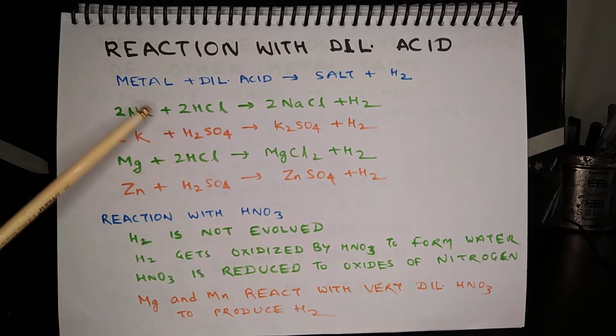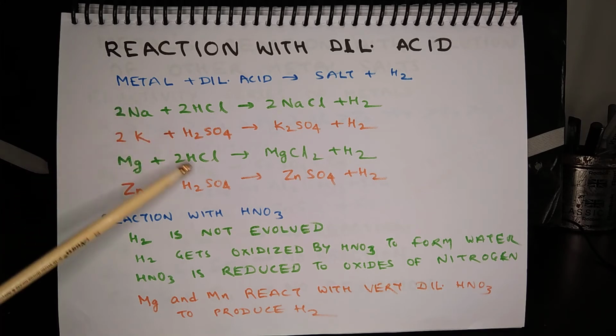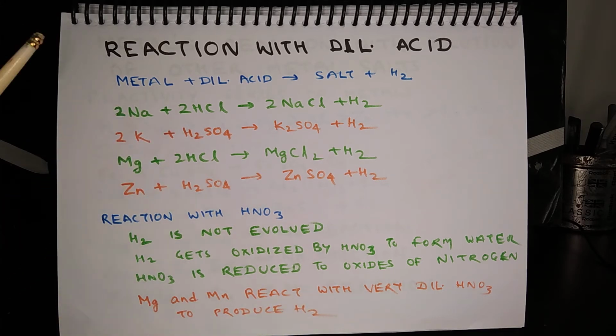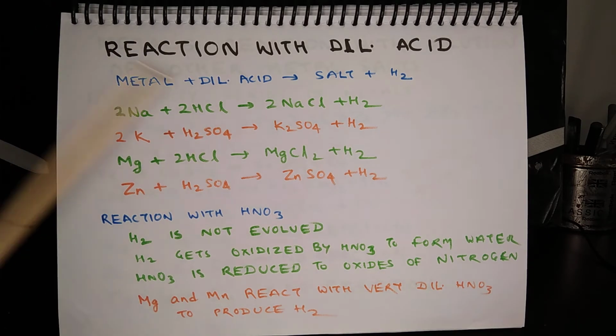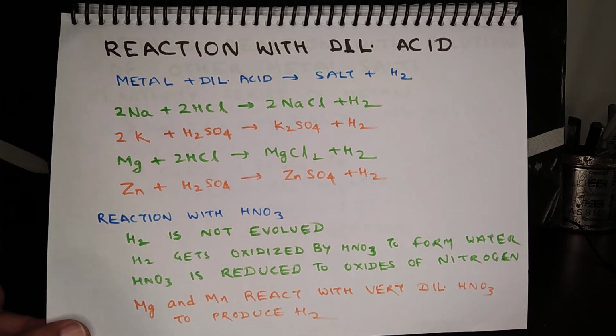So all these reactions are about either hydrochloric acid or sulfuric acid. What happens with nitric acid? When a metal reacts with nitric acid, hydrogen gas is not evolved, because nitric acid is a strong oxidizing agent and it oxidizes hydrogen to produce water. In the process, nitric acid itself gets reduced to oxides of nitrogen. But magnesium and manganese react with very dilute nitric acid to produce hydrogen. So this is an exceptional case compared to other dilute acids.